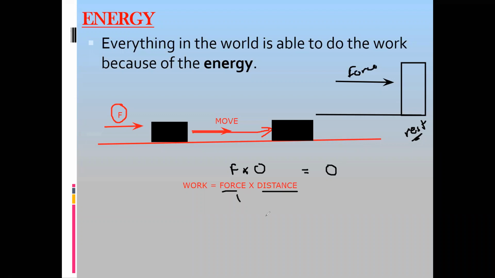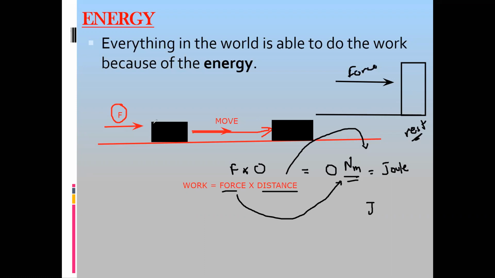What will be the unit of work done? The unit of force is Newton and the unit of distance is meter. So it is 0 Newton meter. This Newton meter is also known as joules. So you can say 0 Newton meter or 0 joules, denoted by capital J. It means you do not have sufficient energy to move this block, so you don't have sufficient energy to do the work.